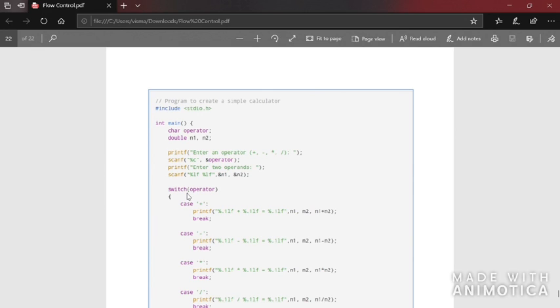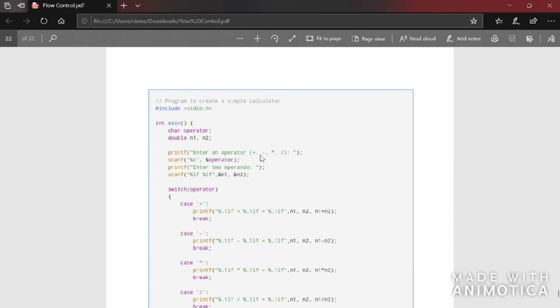Here we have double n1, n2, then there is char operator. So operator is a variable which can only store a character, whereas n1 and n2 are double. The data type of n1 and n2 is double. So printf enter an operator. You are asked to enter an operator.